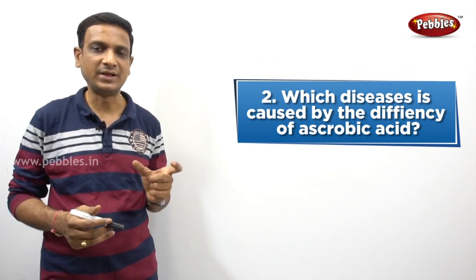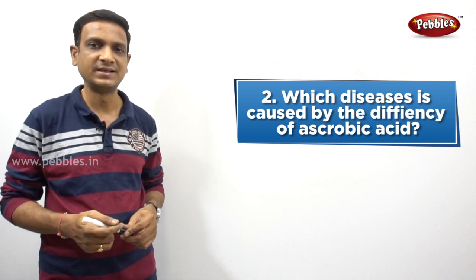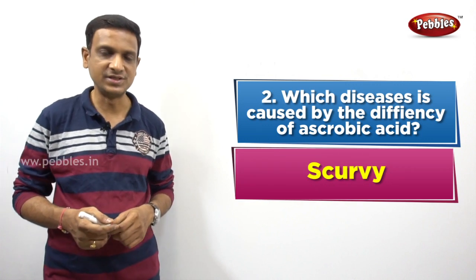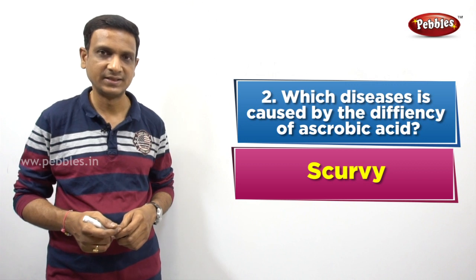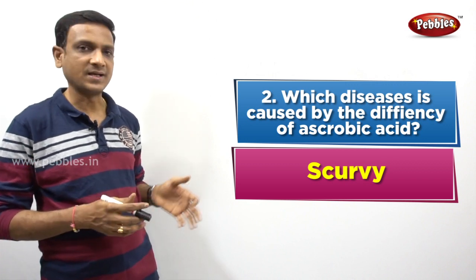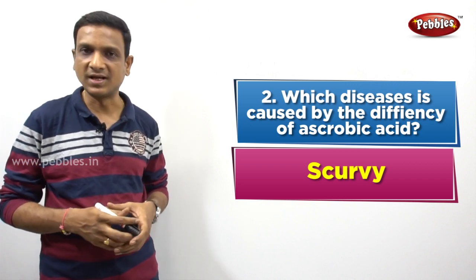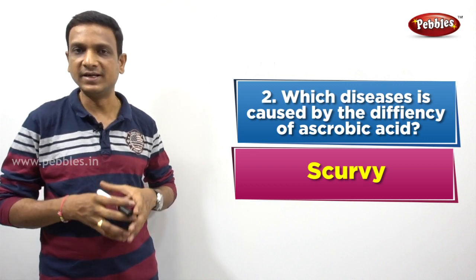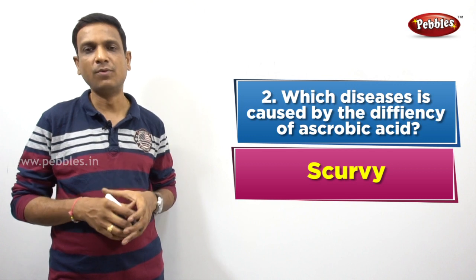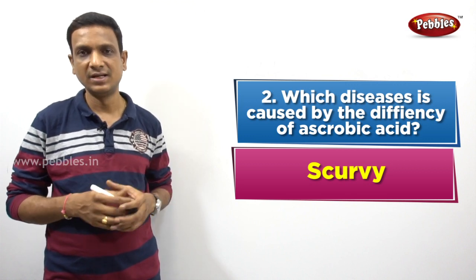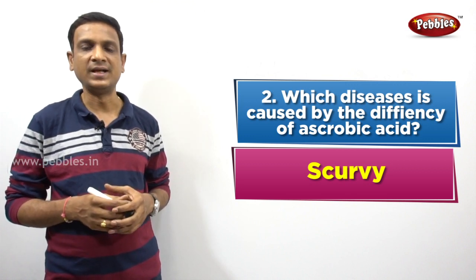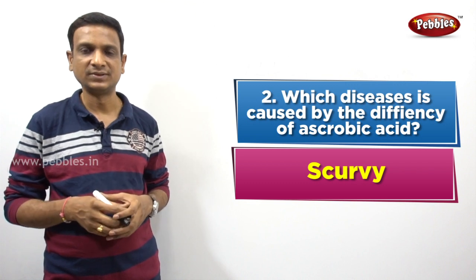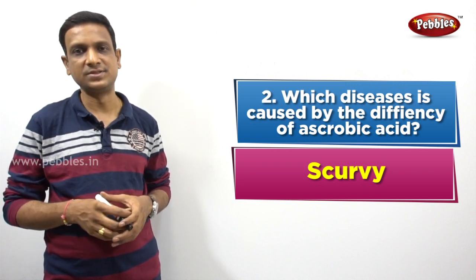So the deficiency of vitamin C leads to which disease? Scurvy. So what are the symptoms of scurvy disease? The symptoms are brittle bones, bones get easily broken, and cracks at the corner of the lips.